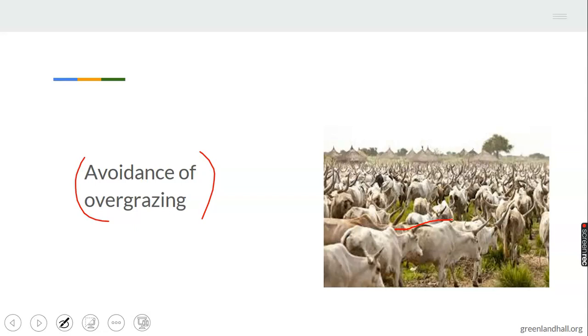Many animals, when allowed to graze on this soil, can lead to the destruction of the soil nutrients because erosion can easily take place and leaching can take place as well. So let's take note of that: a farmer should avoid overgrazing. Few animals should be allowed to graze. Many animals should be prevented from grazing on a particular farmland.